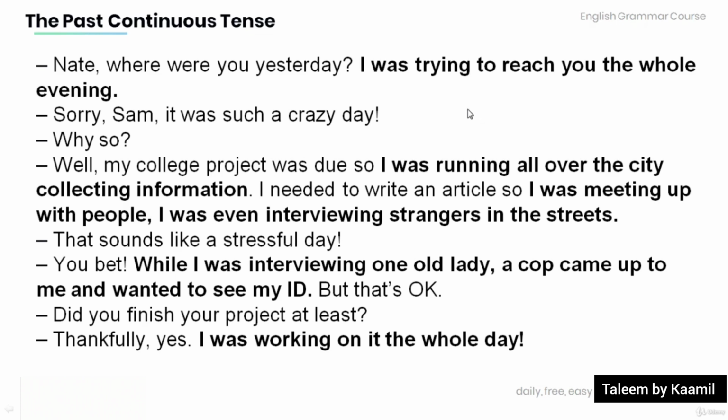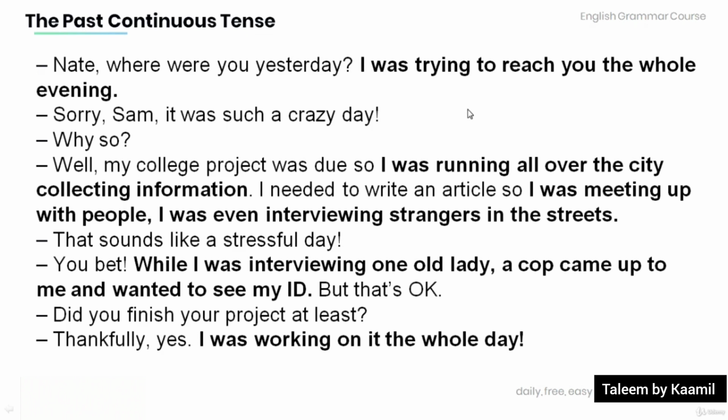Nate, where were you yesterday? I was trying to reach you the whole evening. Sorry, Sam. It was such a crazy day. Why so? Well, my college project was due, so I was running all over the city collecting information. I needed to write an article, so I was meeting up with people. I was even interviewing strangers in the streets.